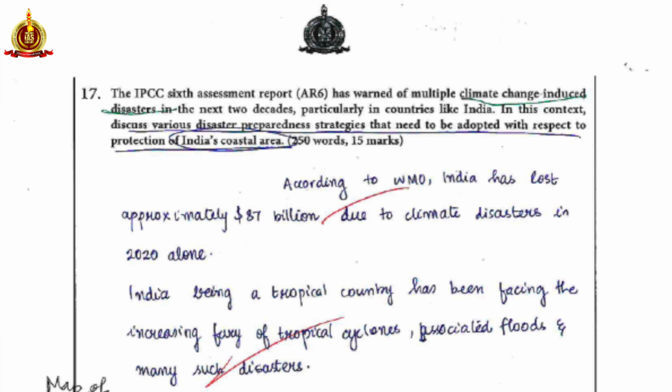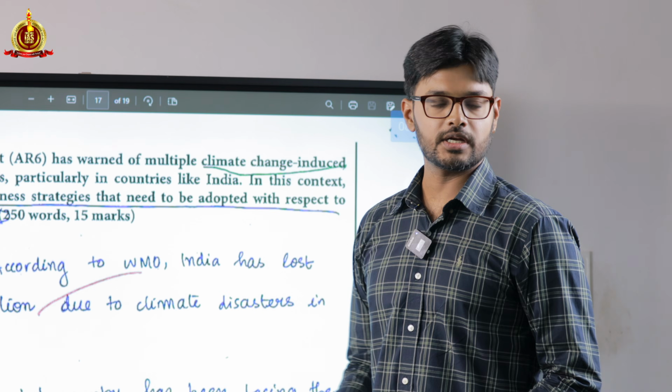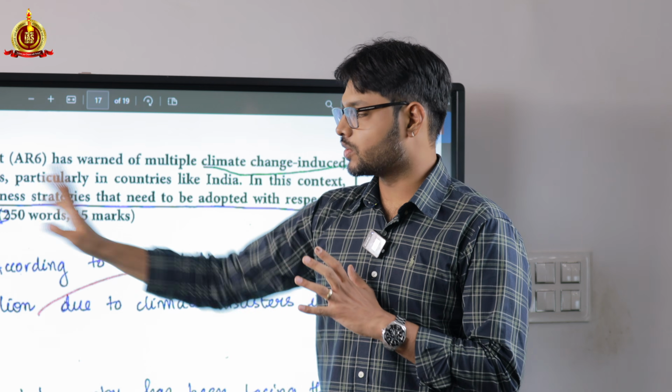Now let's come to a GS3 question. The IPCC's 6th assessment report has warned of multiple climate change induced disasters in the next 2 decades, particularly in countries like India. In this context, discuss various disaster preparedness strategies that need to be adopted with respect to protection of India's coastal areas. Now the question is primarily about India's coastal areas.